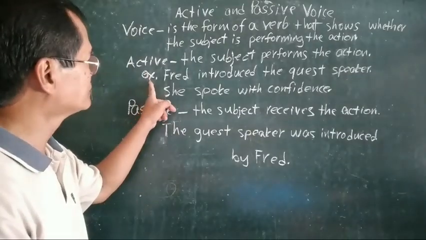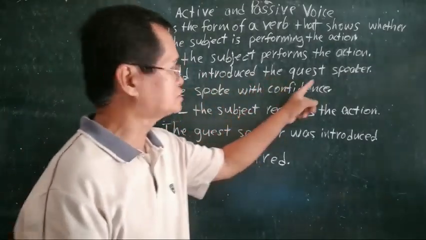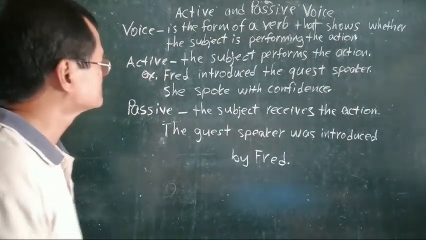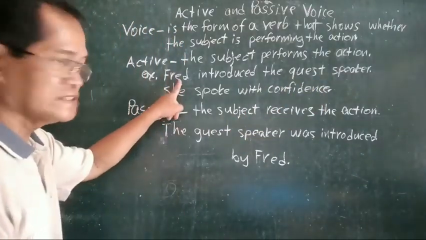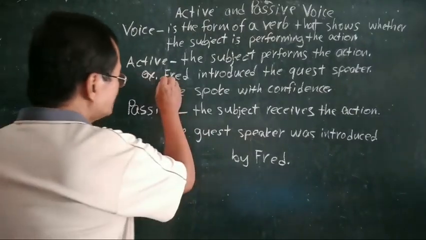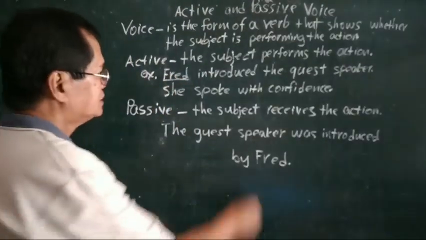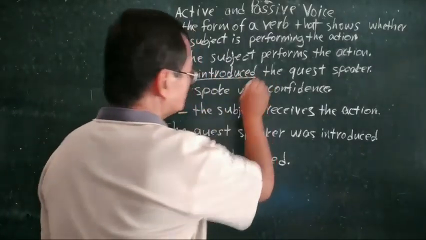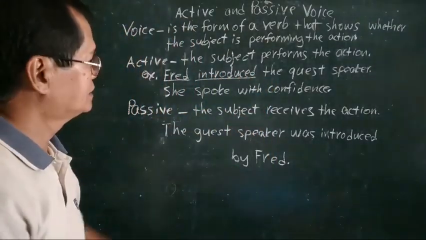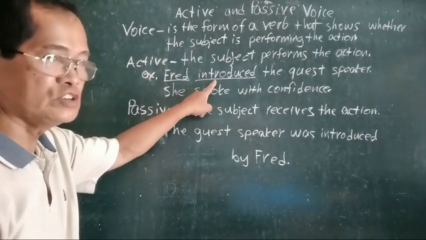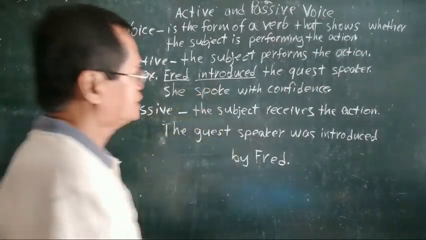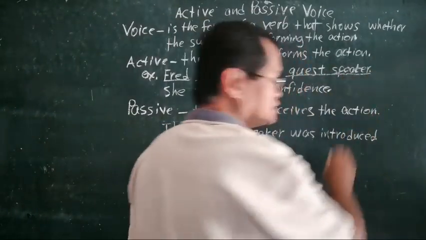Like this example: Fred introduced the guest speaker. Let us analyze this carefully. Fred is our subject, followed by an action verb, introduced. This is our action verb. And guest speaker is our object.